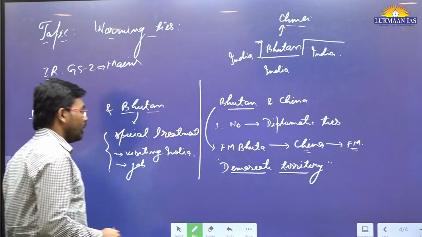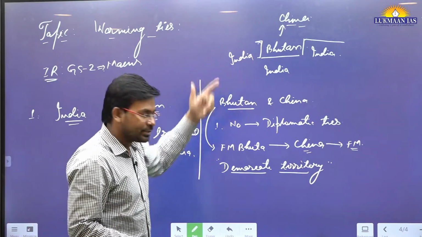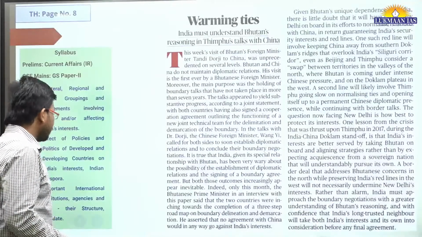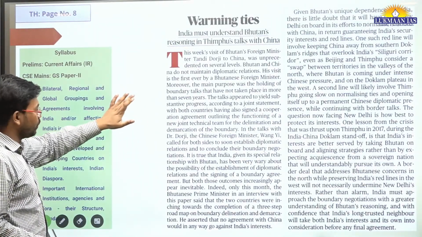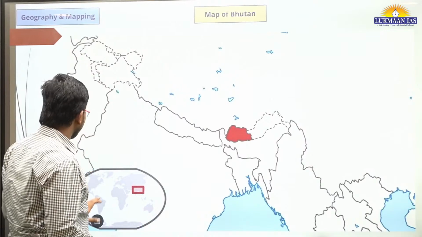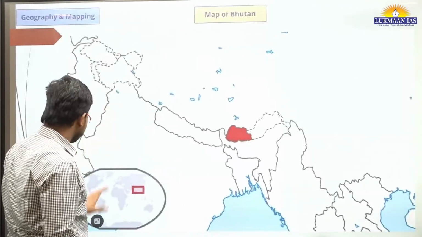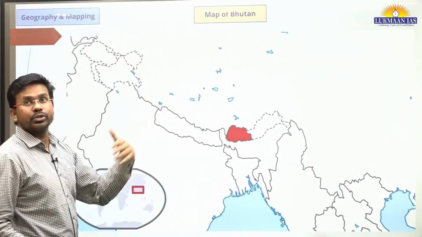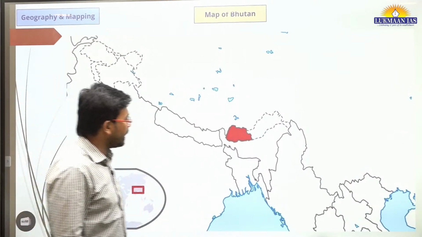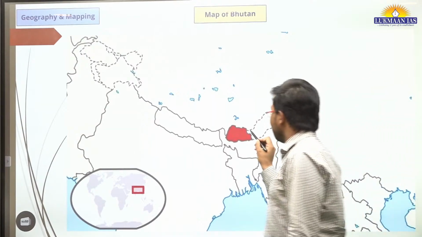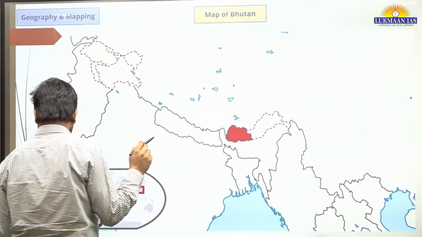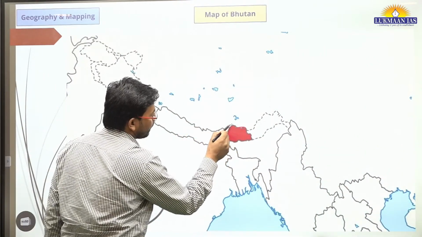So the foreign minister of Bhutan has visited China to outline the boundary between the two nations. And in this article, we are going to see the map of Bhutan. So where is Bhutan located? This red portion over here that we see, this is the map of Bhutan.